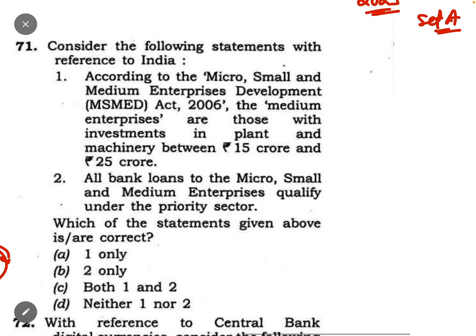Question number 71: according to the MSME Act 2006, the medium enterprises are those with investments in plant and machinery between 15 crore and 25 crore. See, this definition was incorrect at that time also, and recently the government has also changed the definition. So please check the recent definition. This statement was incorrect, and basically this question is knowledge based.